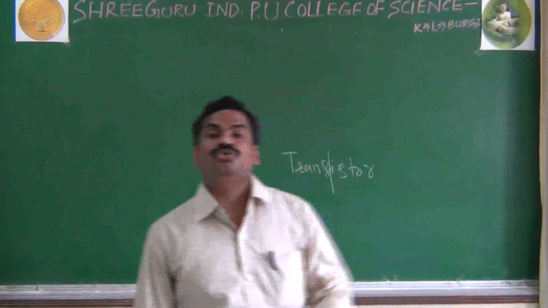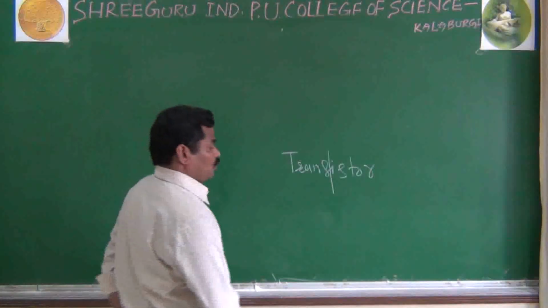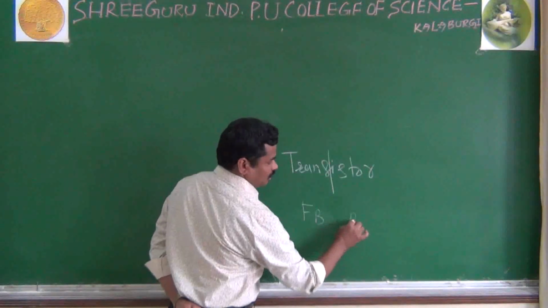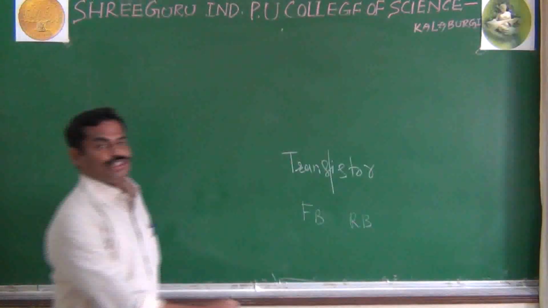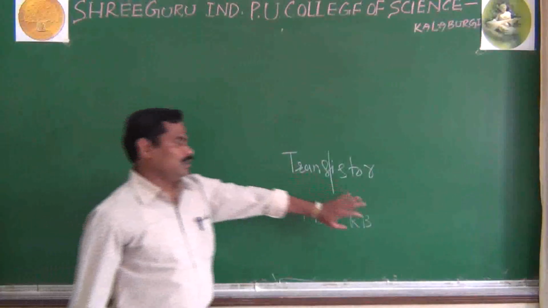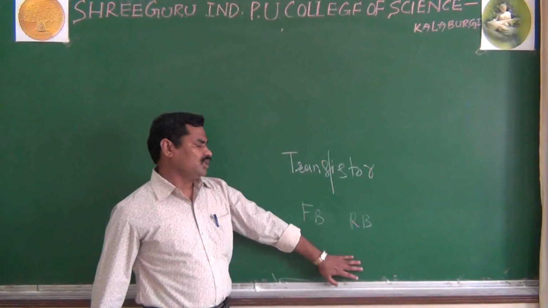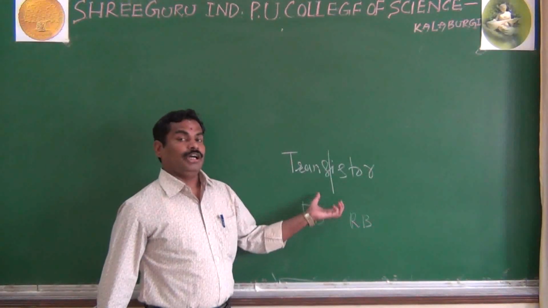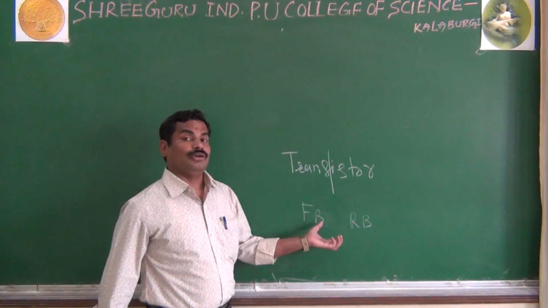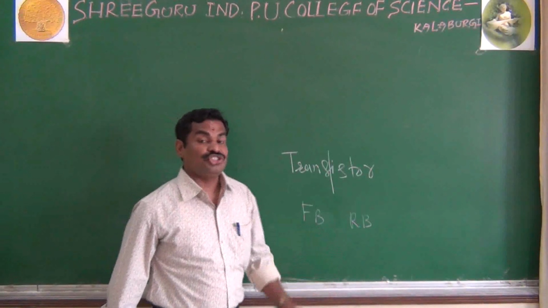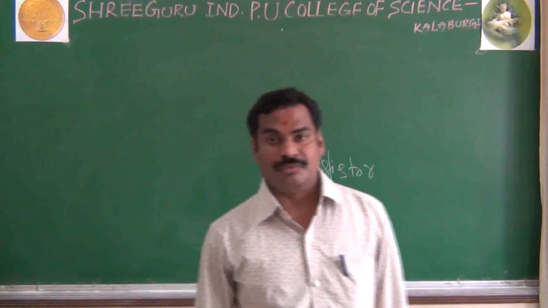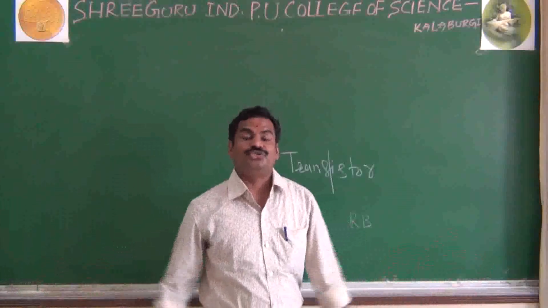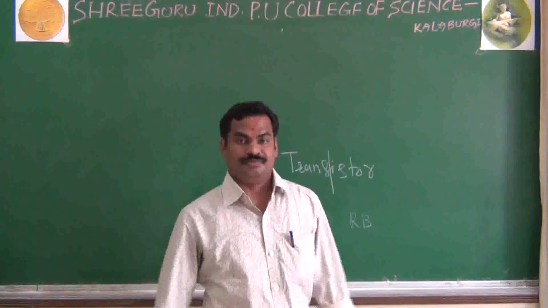One junction is forward biased and the other junction is reverse biased. For the transistor to work, we have to satisfy one condition, otherwise it is not used as an amplifier.